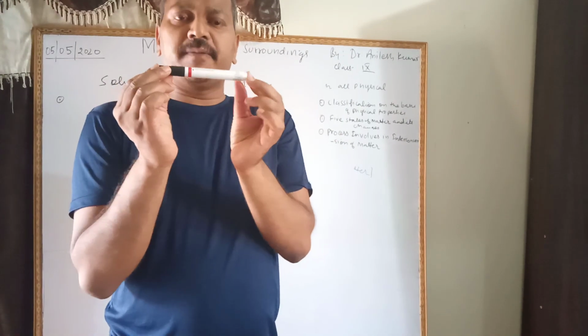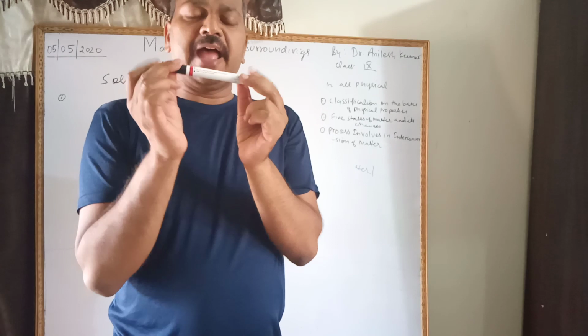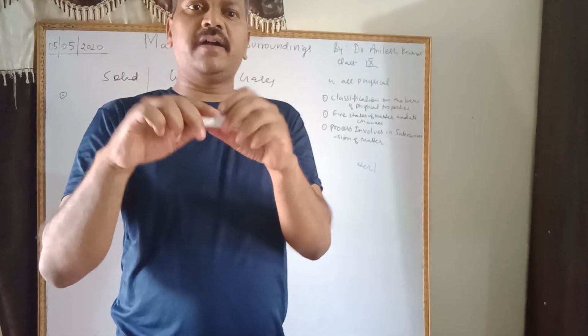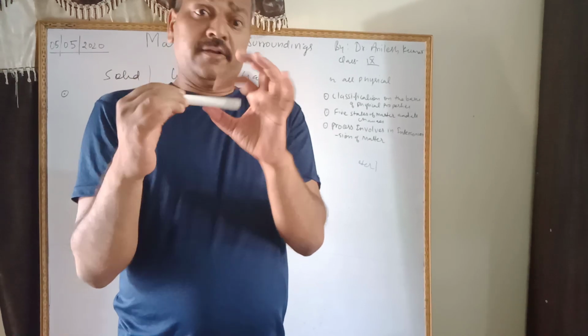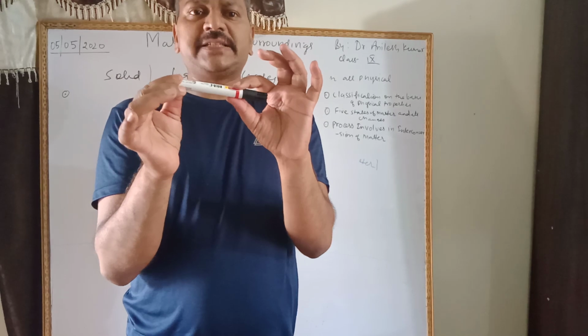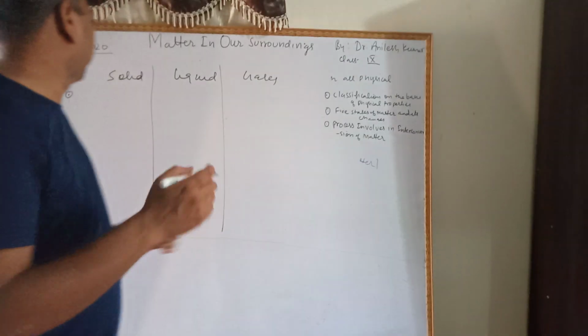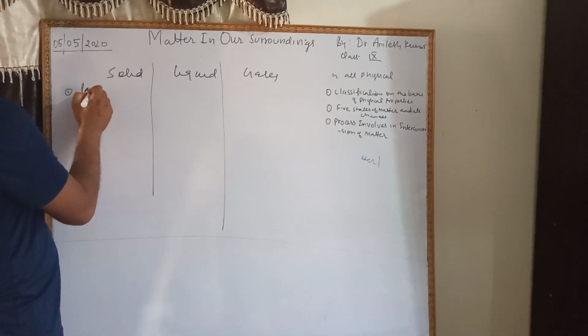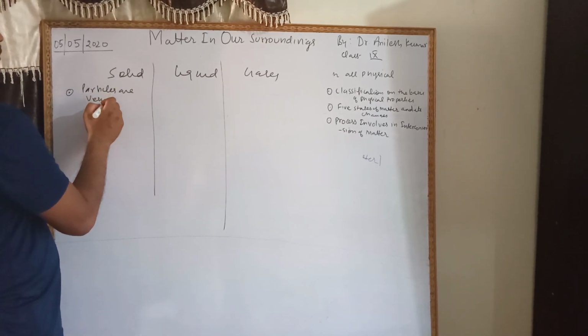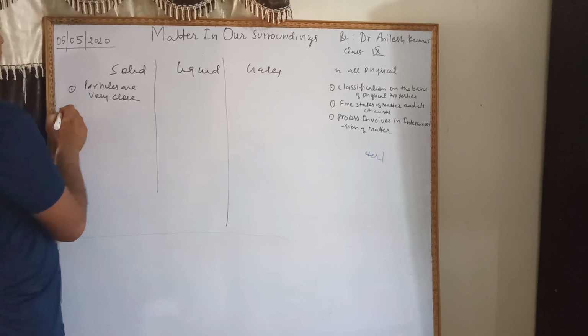It is also made up of particles, and these particles are very close. We cannot compress it; it is hard, it is rigid in nature. So first point, particles in solid state are very close.